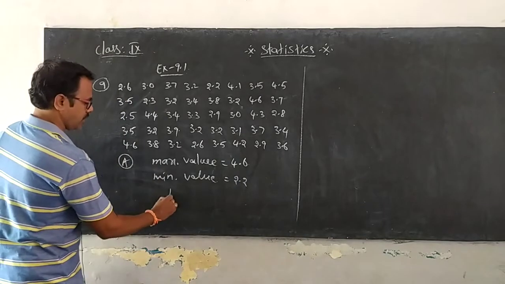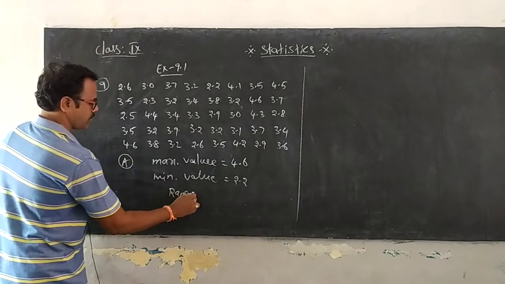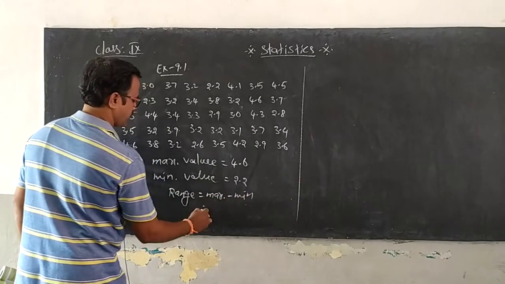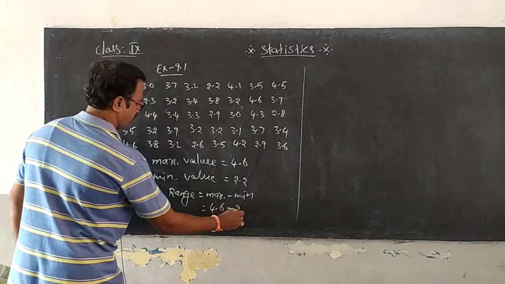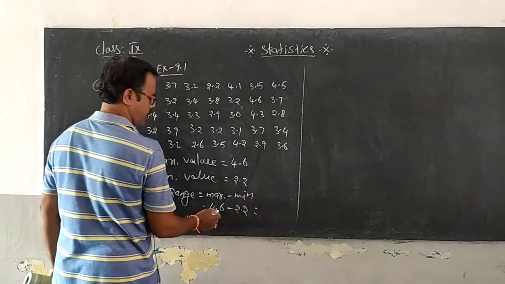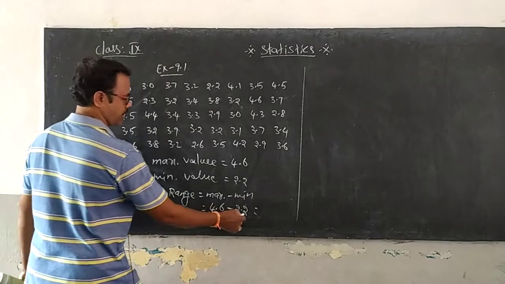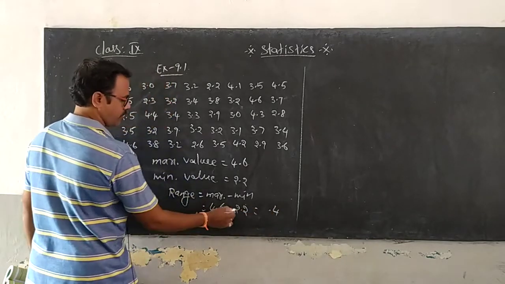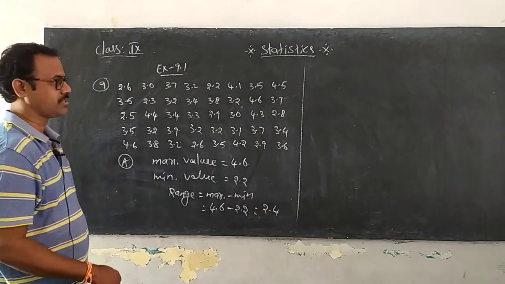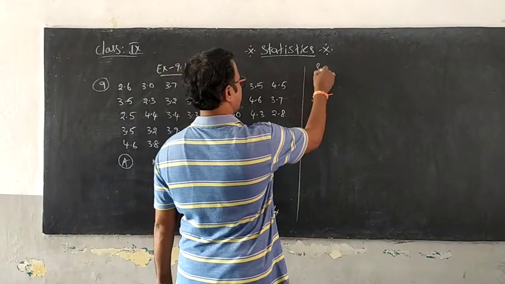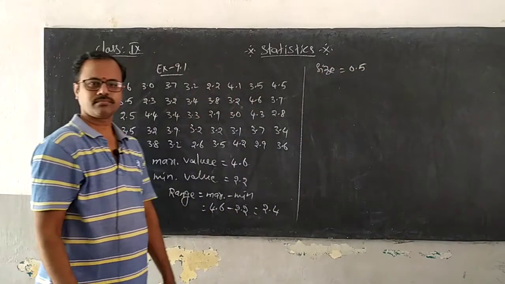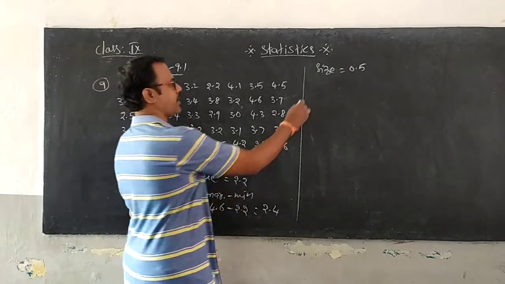Now let us find the range. Range is equal to maximum minus minimum, that is 4.6 minus 2.2, which is 2.4. The class size is given as 0.5. Now you need to find the number of classes.